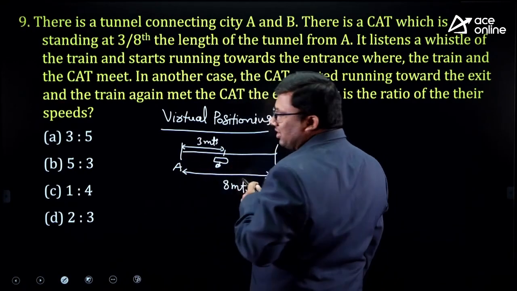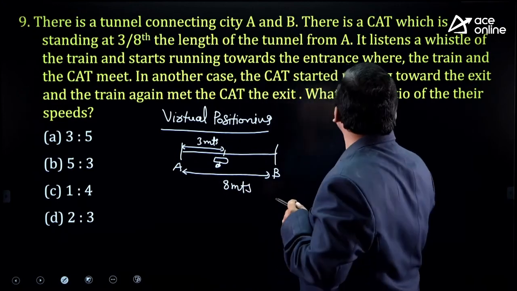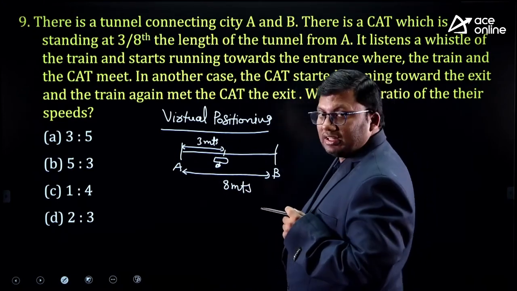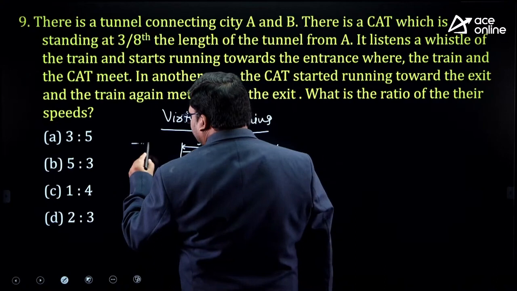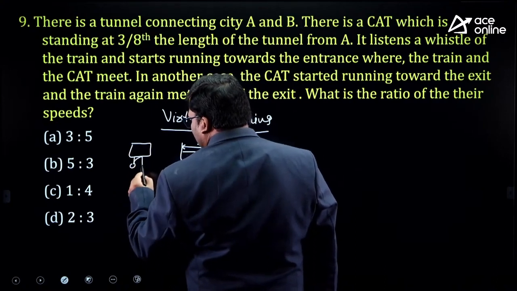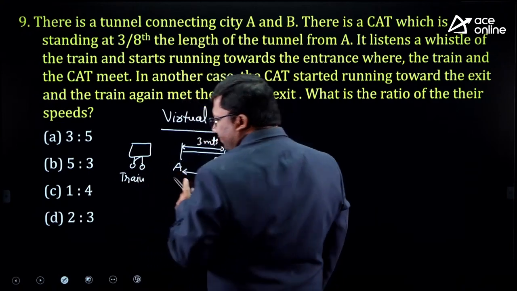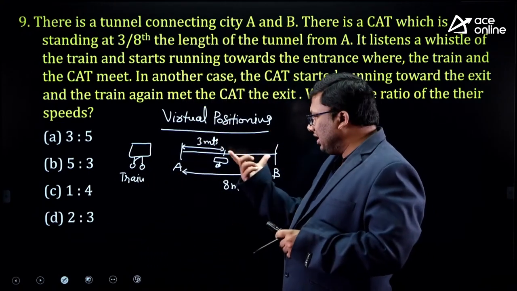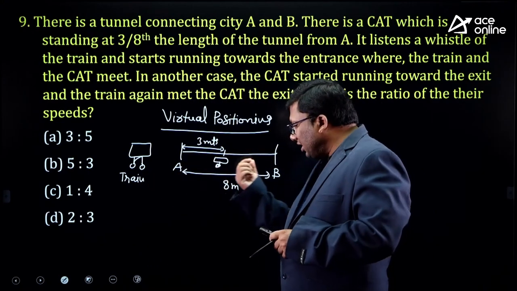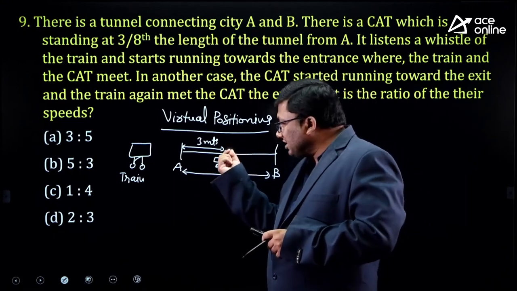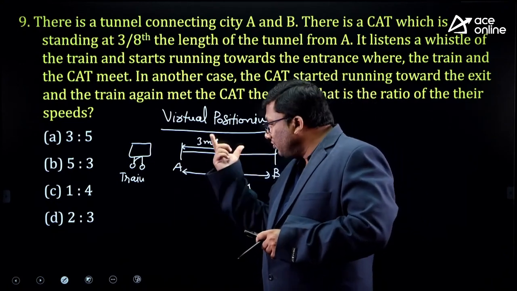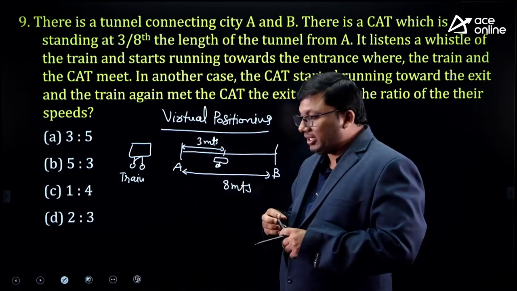It hears a whistle, which means there is a train. The scenario is: the length of the tunnel is 8 meters, and there is a cat inside the tunnel at a distance of 3 meters.